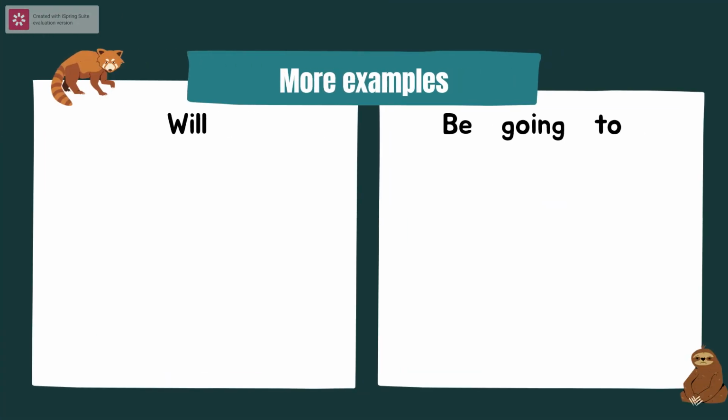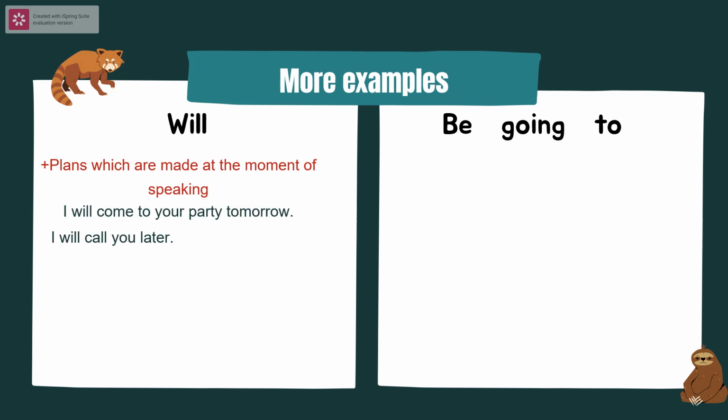I also give you a few examples corresponding to each usage of these two structures. That is the use of the two tenses, will and be going to. Besides, the future tense with will has a few other uses, so you can learn more about them. So let's see. We can make a decision at the moment of speaking. For example, I will come to your party tomorrow. I will call you later.